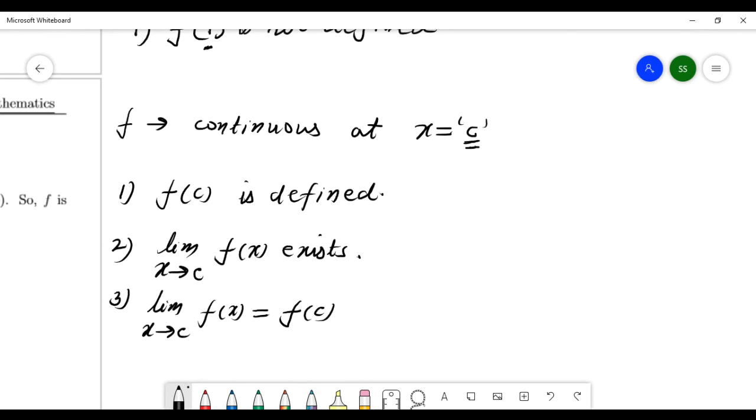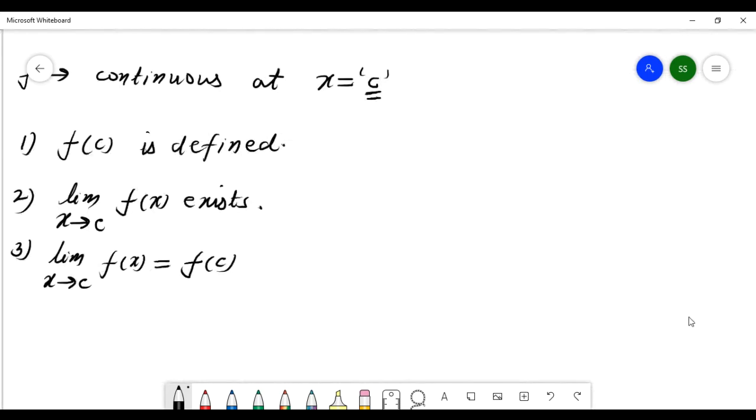So I have shown you here three graphs. Look here at this graph. I am taking this number, x equals 1.